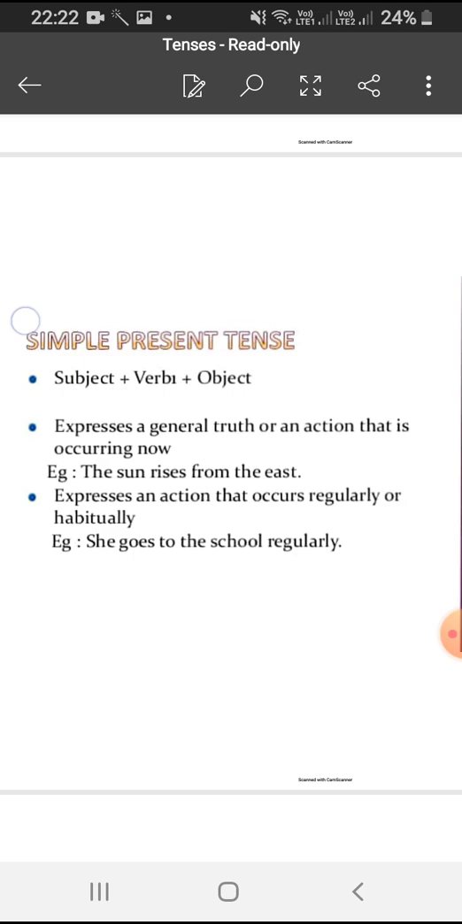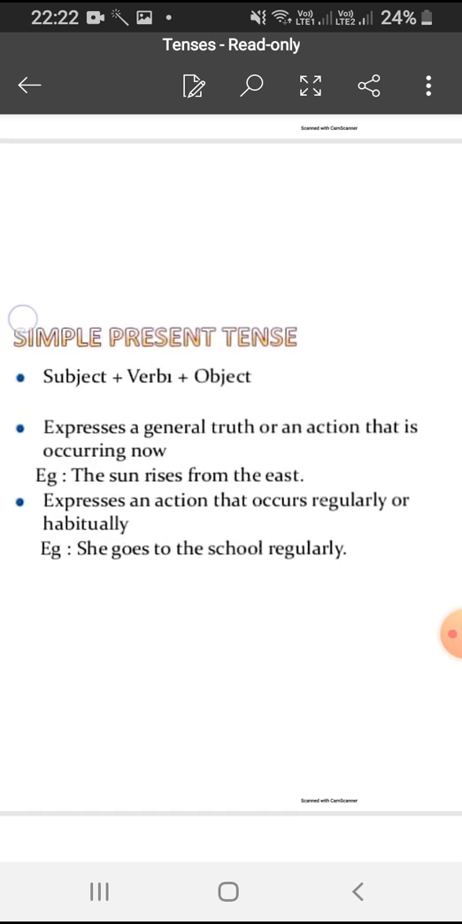Second, it is used for action that occurs on regular basis. For example, I go to school regularly. She goes to school regularly. This is the normal routine which he or she followed regularly. So this will be considered in the present tense.